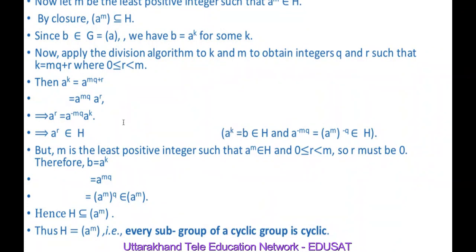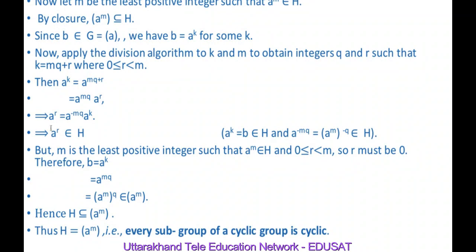Therefore, A raised to power minus mq into A^k belongs to H. It means A raised to power r belongs to H. But we have assumed that m is the least positive integer such that A raised to power m belongs to H. But we have shown here that A raised to power r belongs to H.